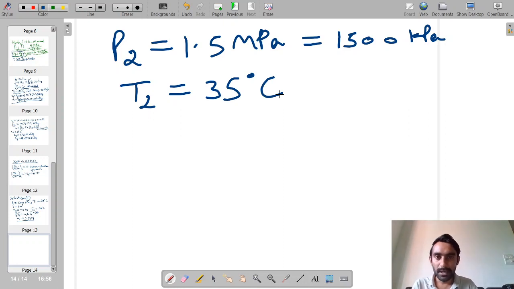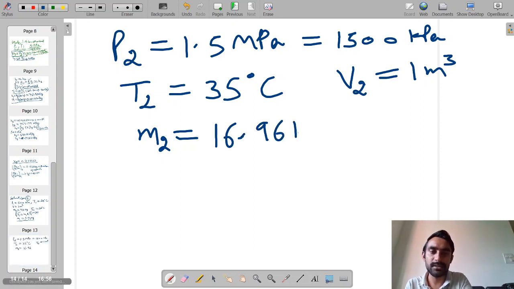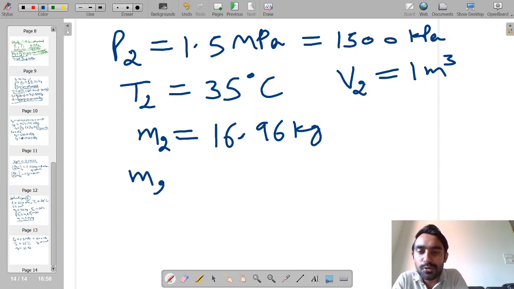Okay, the volume of the tank, because the boundary of the tank is fixed, so the volume is fixed, that is nothing but equal to 1 meter cube. So it means we can determine the mass at the final state also. If you calculate the mass at the final state, it is coming out to be nothing but 16.96 kg.